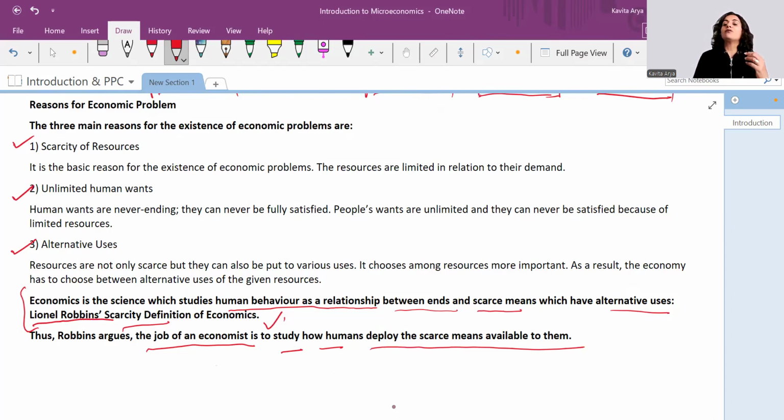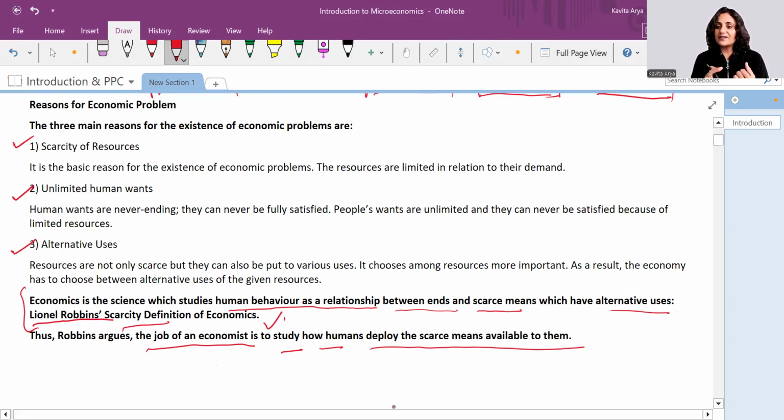We go out for food, we just try, okay, I'll have this flavor, one scoop of this flavor. But we do not limit ourselves when we go for buffets and parties. Why? Because there the resources are abundant. That's why we don't choose and we overeat. But when we are paying and we are out for some parties, we try to limit ourselves because we choose as resources are scarce.